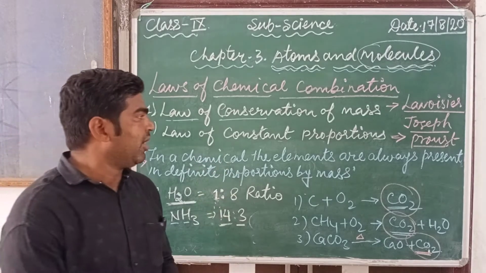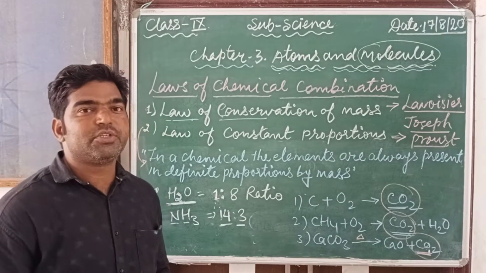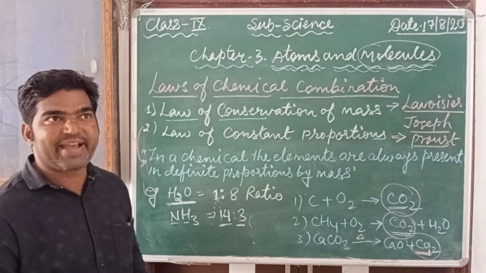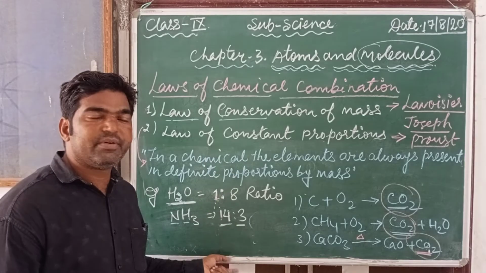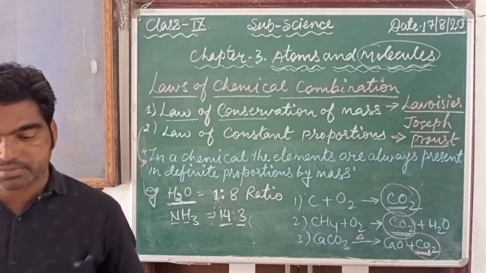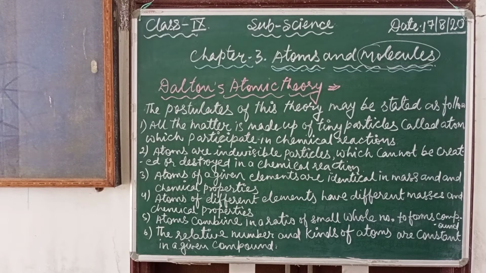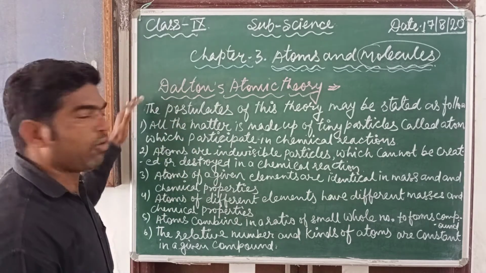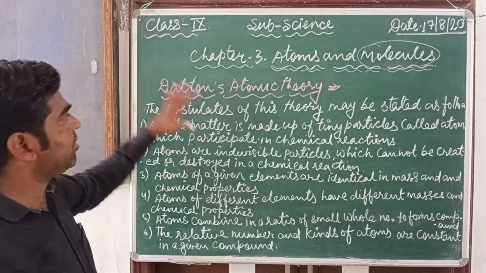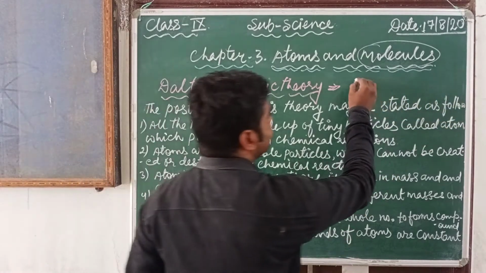Now next we are going to discuss the atomic theory. We are discussing some postulates, some facts of Dalton's atomic theory, which was given by the scientist John Dalton.